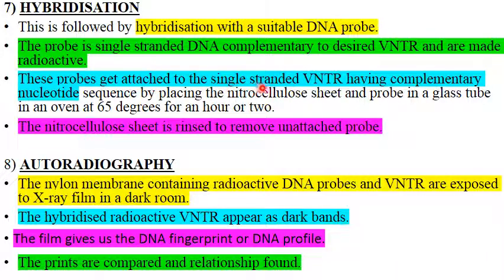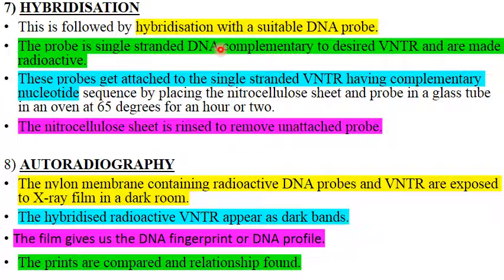So wherever we have the probes attached to the DNA sequences, those double stranded DNA, what will they be? They will be radioactive. So what will be radioactive? Only our VNTR, because we are making DNA probes complementary to our desired VNTR.